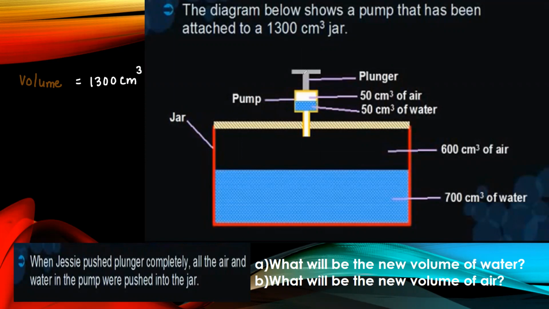What else is given? So it is attached to a plunger. So there is a plunger, right? That means it can compress the pump. So all the 50 centimeter cube of air and the water will be inside the plunger. Okay. So we have the volume given as 1300 centimeter cube.